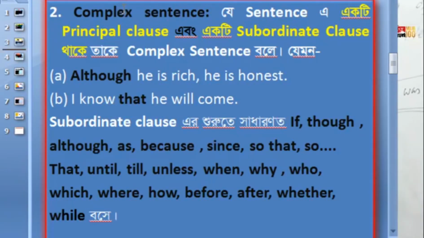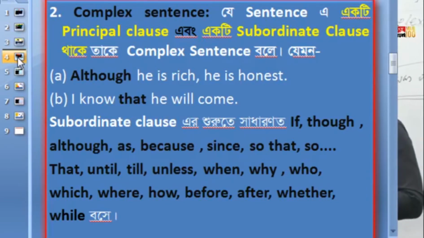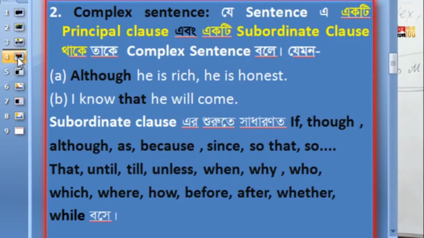In a clause, you will get a single subject and of course a final verb. But in a phrase, you will get just an idea. A phrase is just an idea having some words. That means a phrase is a group of words having an idea. But a clause is a complete thought, though sometimes it may depend on other, but you will get the full criteria of a sentence in a clause.